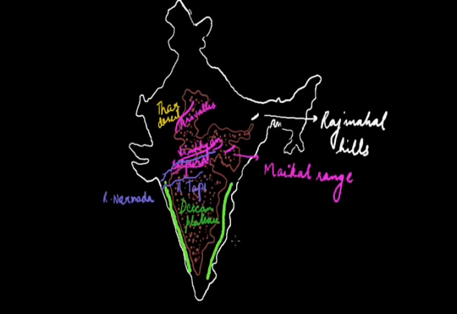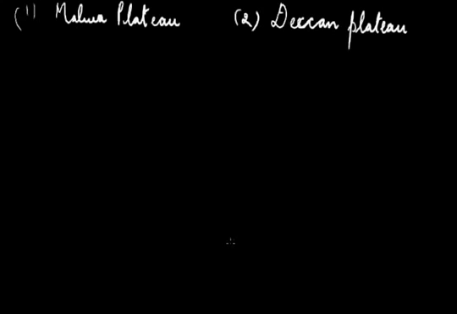That is why most of the rivers of the plateau flow from west to east. Narmada and Tapi are the two exceptions which flow from east to west. I repeat that this is a very important point, that Narmada and Tapi are the two exceptions which flow from east to west.